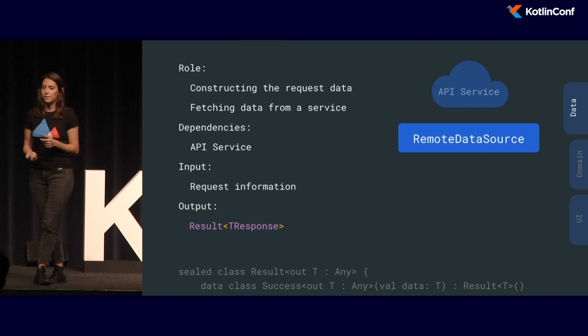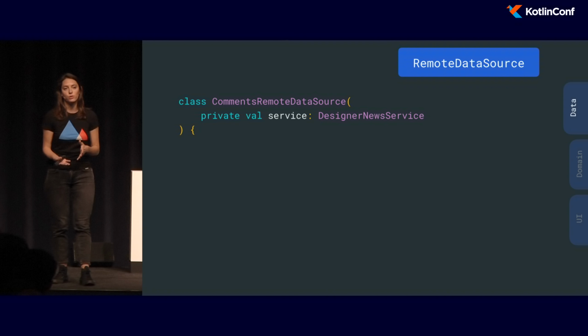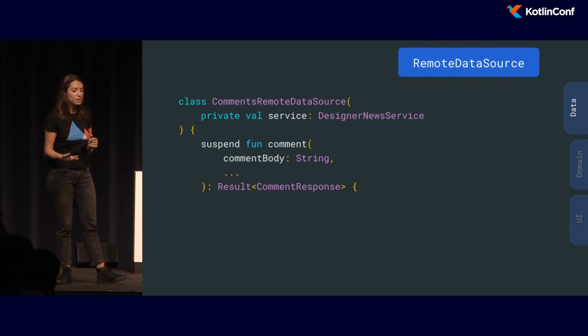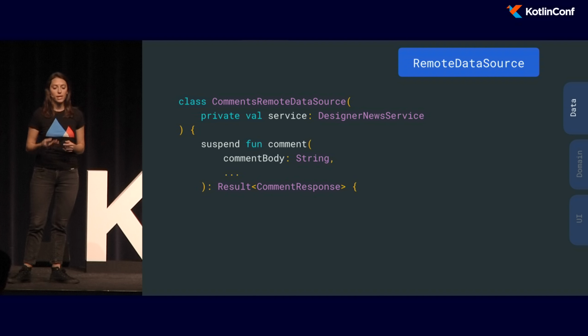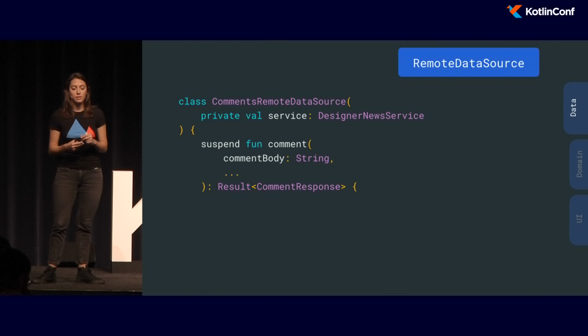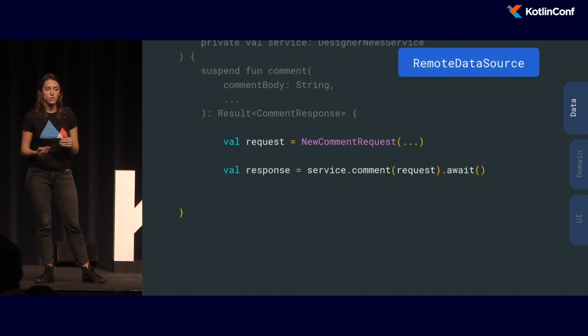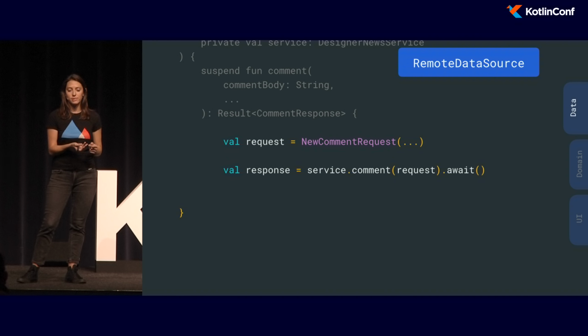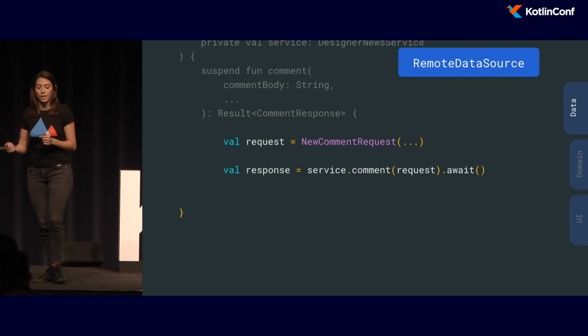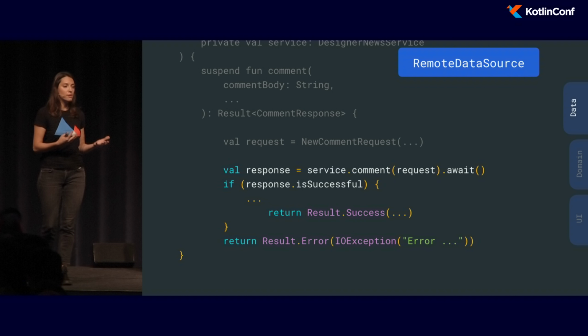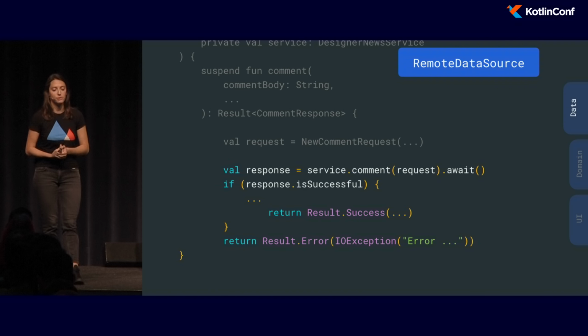OK, getting back to our remote data source, let's see how an implementation looked like. So we would have a comment remote data source that would depend on a designer new service. So inside, in order to post a comment, we would have a suspend function that would get as a parameter a body for the comment and would return a Result of the comment response. In the implementation, we would build the request, and then we will trigger a request to the backend, and then await for the response. And then we will handle the success or failure case of the response.